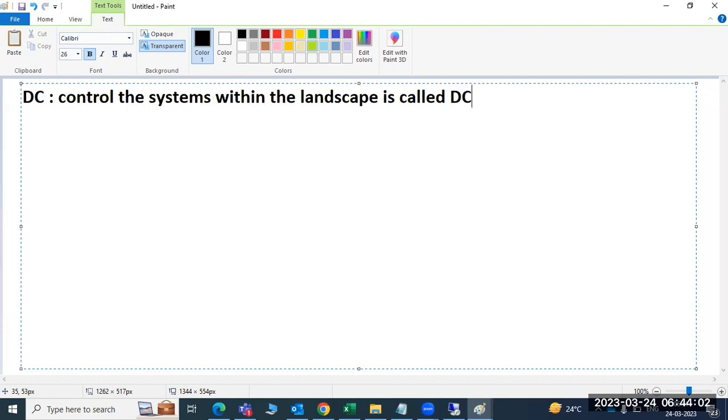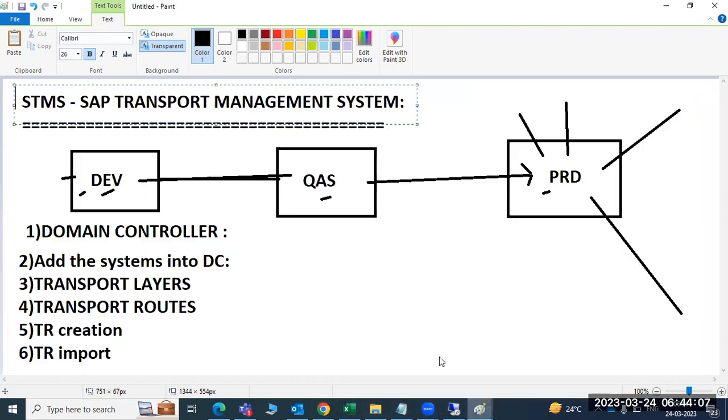We have three systems, right? First of all, we should decide which system will be the main system, the domain controller system, so that the domain controller system will control the other systems.